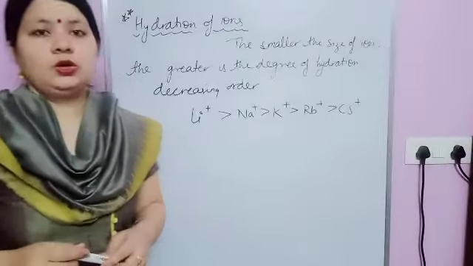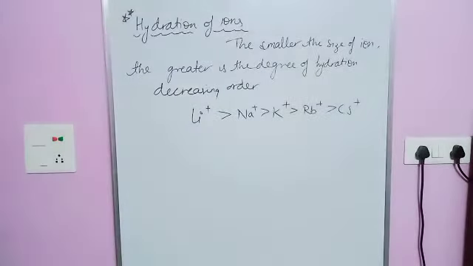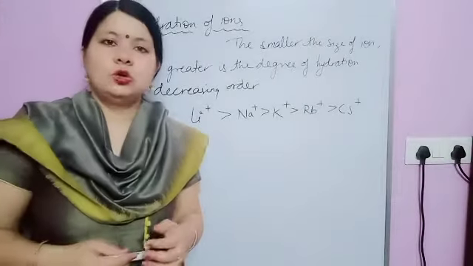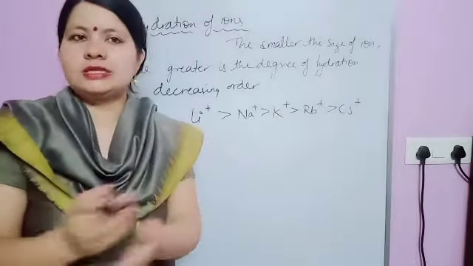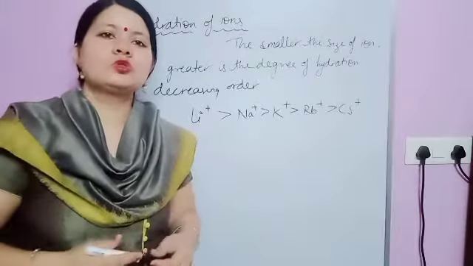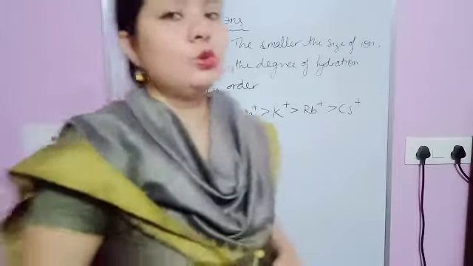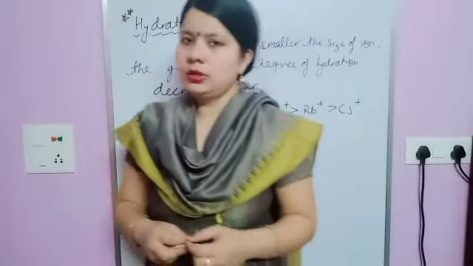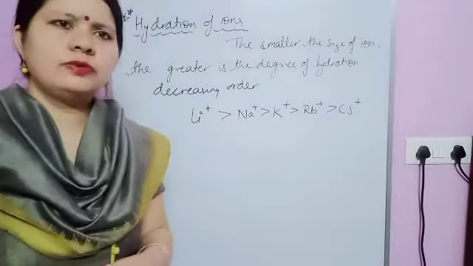Now in this one, again one note is very important. If hydration enthalpy is more than lattice enthalpy, in that case that salt is soluble in water. And if it is opposite, means hydration enthalpy is less in comparison to lattice enthalpy, then in that condition that particular salt is not soluble in water. On this basis we have a reasoning question also, which I'll explain later.